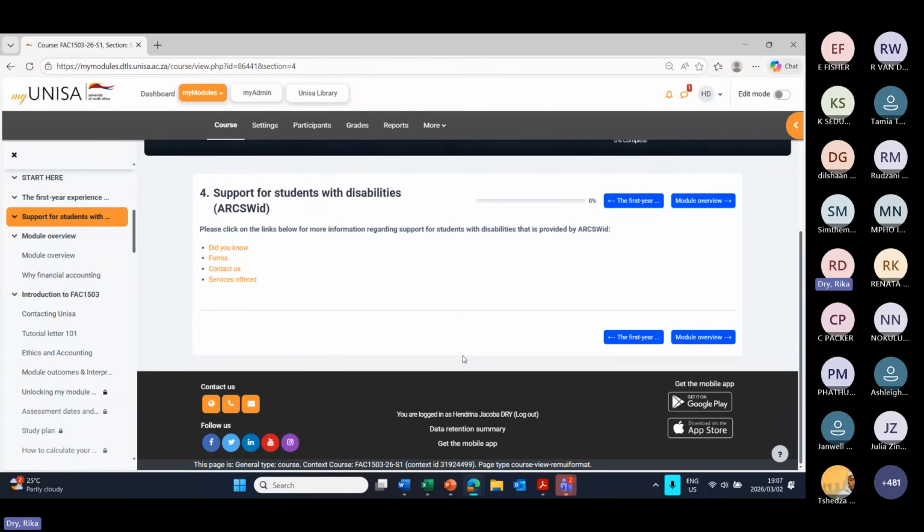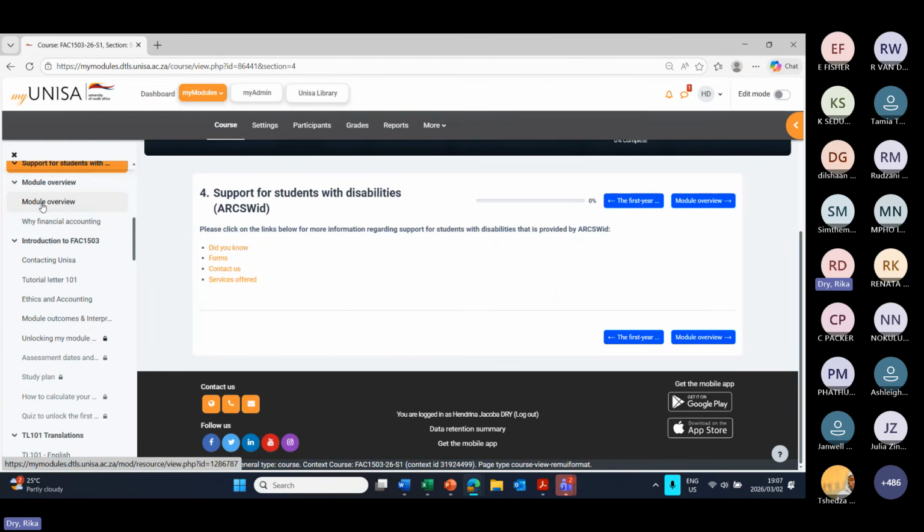This is one of the avenues that the university use to support students. You are more than welcome to read through the information and make use of the support that students with disabilities are given should you fall within this category.